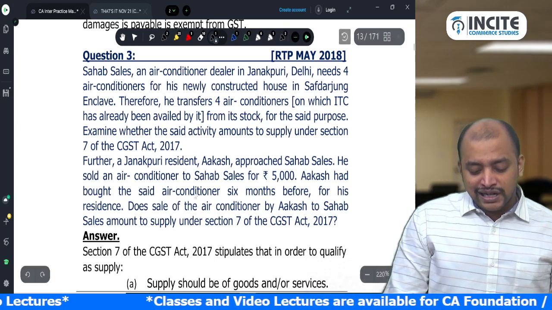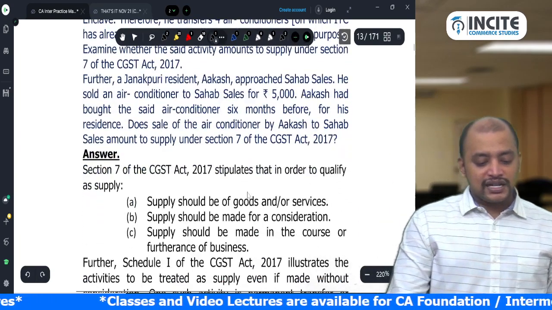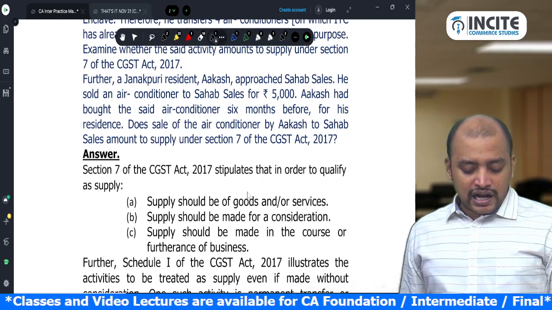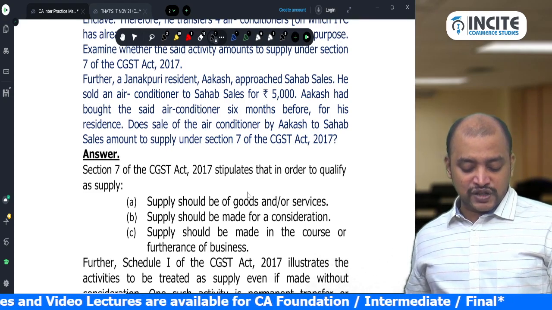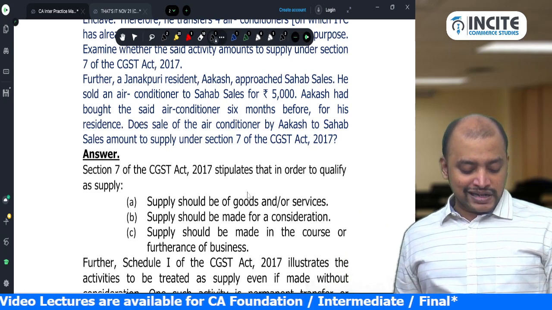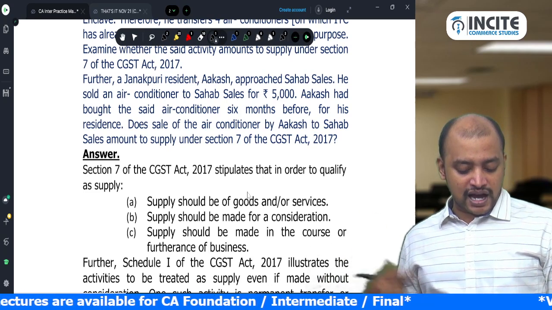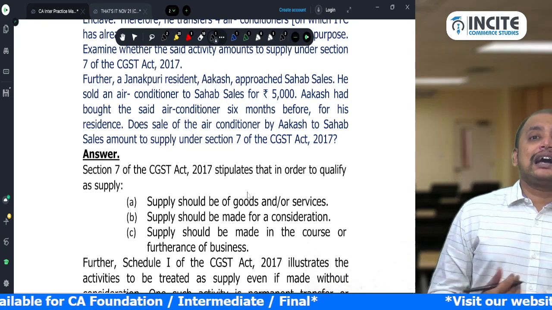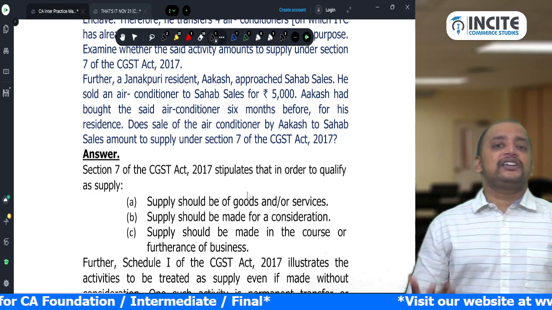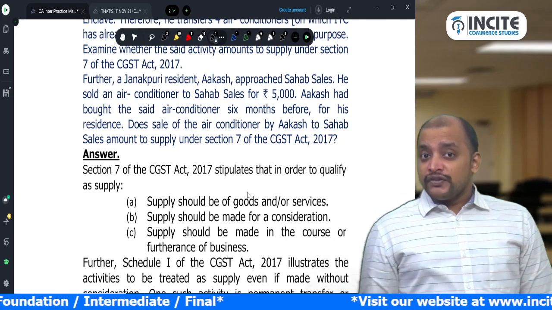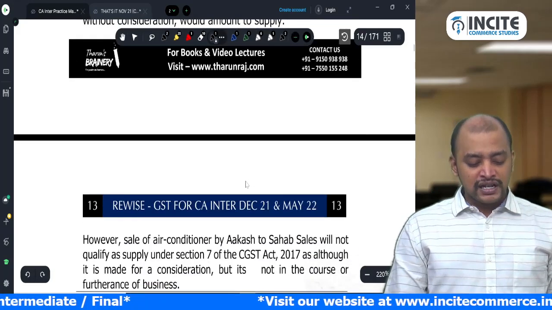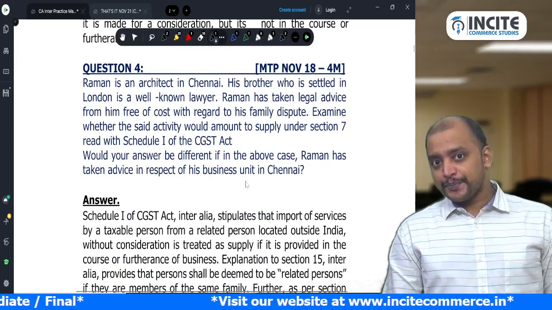Further, a Janakpuri resident Akash approached Shahab Sales. He sold an air conditioner to Shahab Sales for rupees 5,000. Akash had bought the said air conditioner 6 months before for his residence. Does that sale of air conditioner by Akash to Shahab Sales amount to supply? No, because Akash is using that air conditioner for his personal purpose. So even though it is for consideration, it is not in the course or furtherance of business. Therefore, it is not a supply.